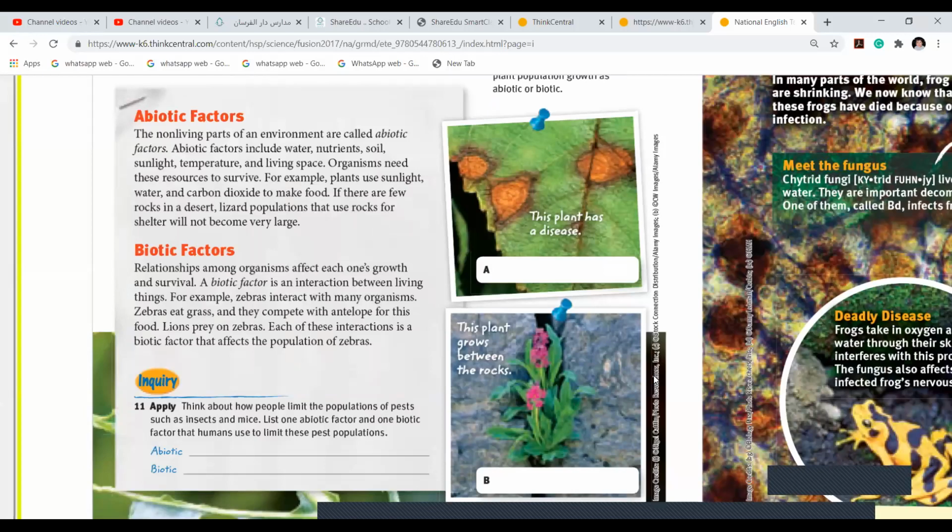Okay, now. Coming to abiotic and biotic factors, lovely. I saw the way you have written, Noor, and the way Dana explained.